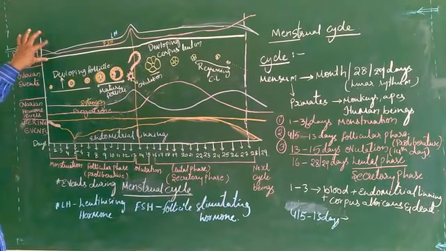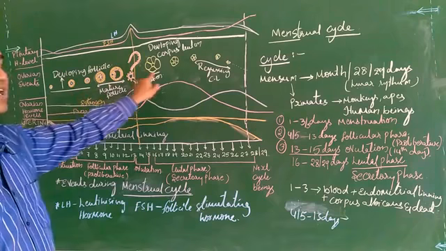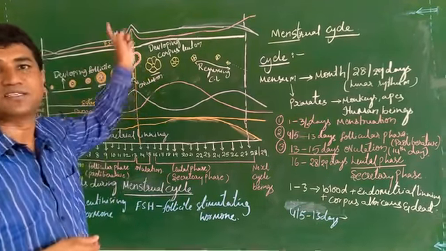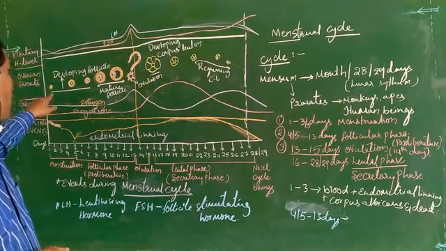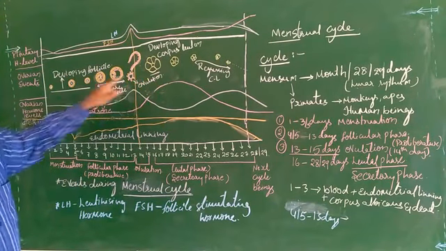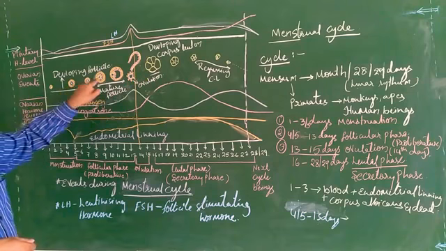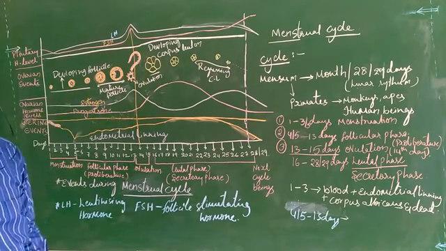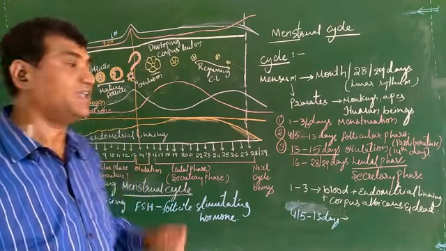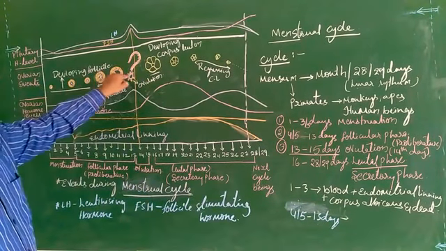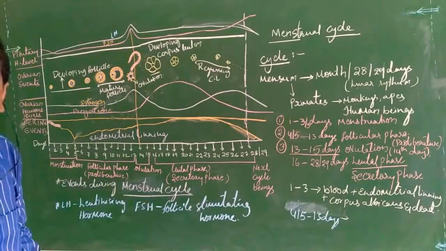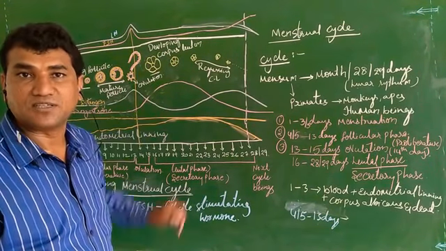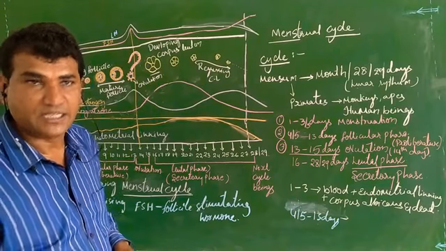FSH initiates the process of follicle development, and luteinizing hormone promotes ovarian hormone production and the development of the follicle into the Graafian follicle, which is near the process of ovulation.